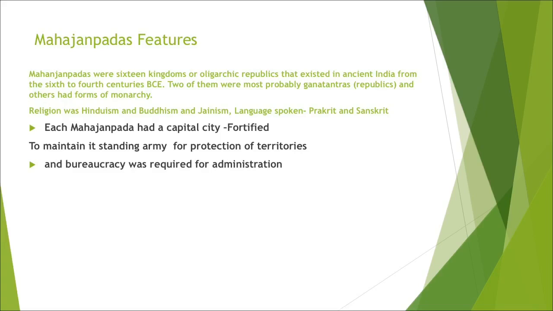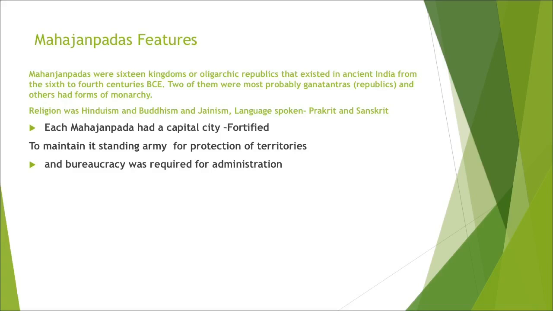The characteristic feature of each Mahajanpada was that it had a capital city which was fortified. Why was the capital city fortified? Probably to defend against the enemy, like the capital of Magadh, Rajgir or Rajgaha. It was surrounded by hills and 5 walls so that the enemy could not attack. In those days cannons were not known.